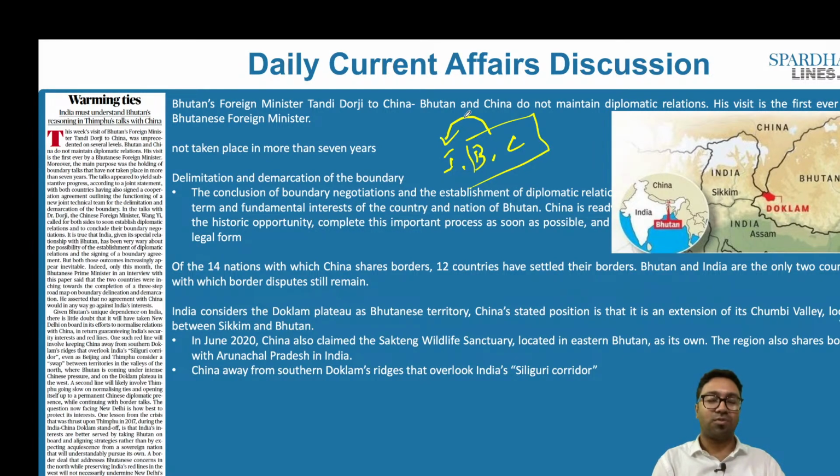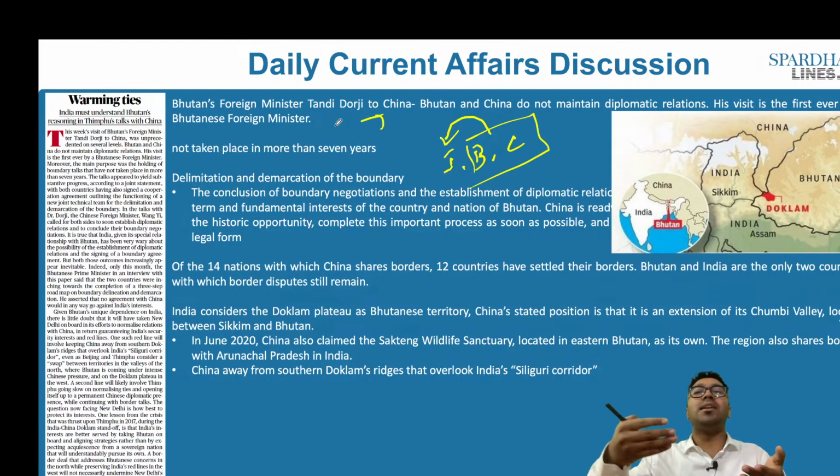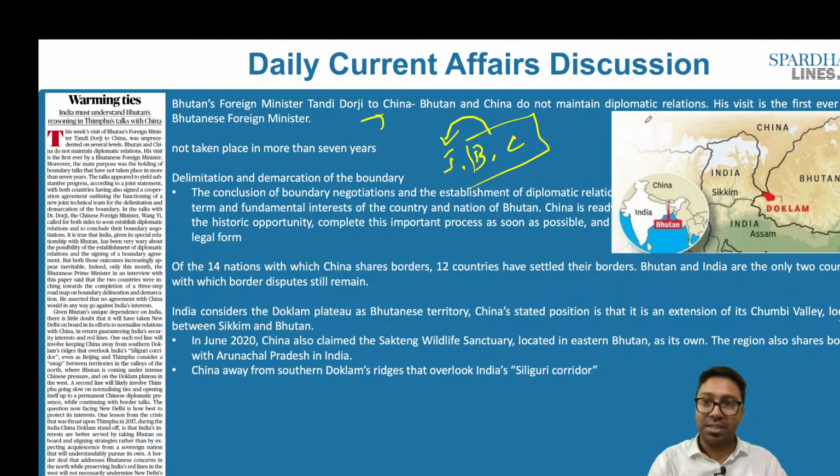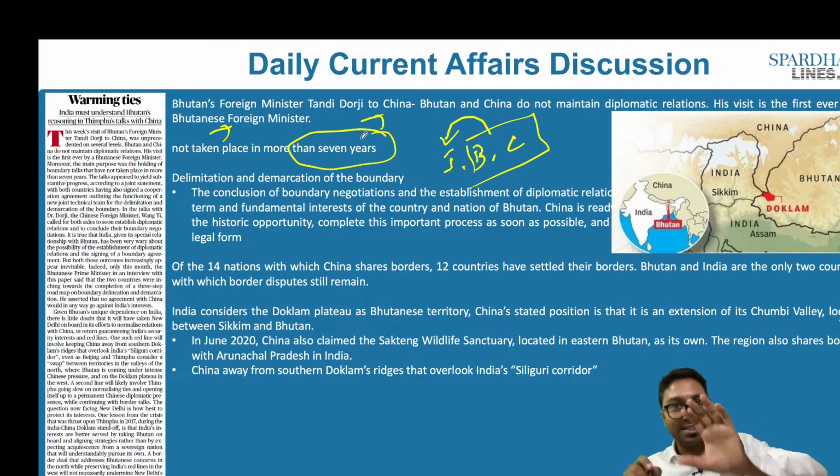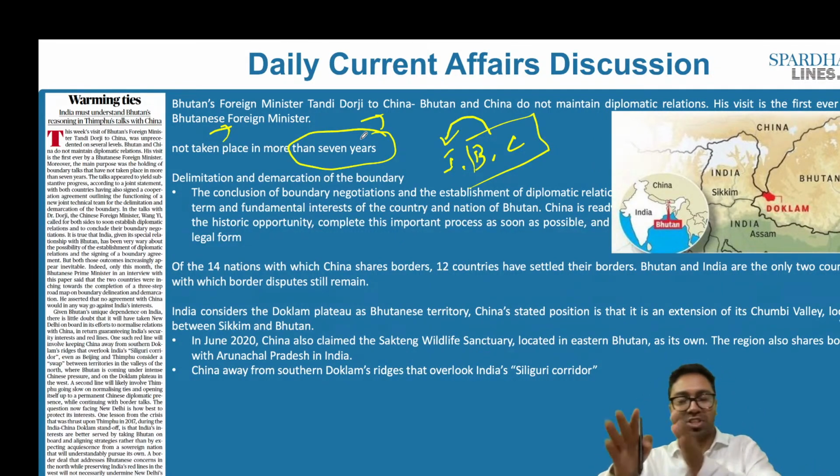Recently Bhutan's foreign minister Tandi Dorji went to visit China, and as a result there were a couple of agreements that they signed. They also started a diplomatic relationship as well. One thing that we have to understand is that between Bhutan and China there are no diplomatic relations per se. That is, Bhutan and China do not maintain diplomatic relations. His visit is the first ever by a Bhutanese foreign minister. Any talks had not taken place for more than 7 years before this. This time this happens to have a significant impact on Bhutan and China's relationship.